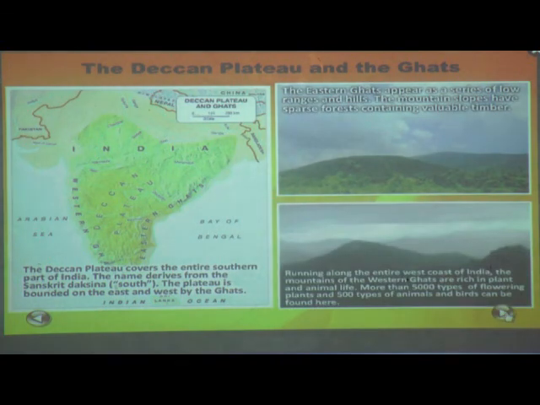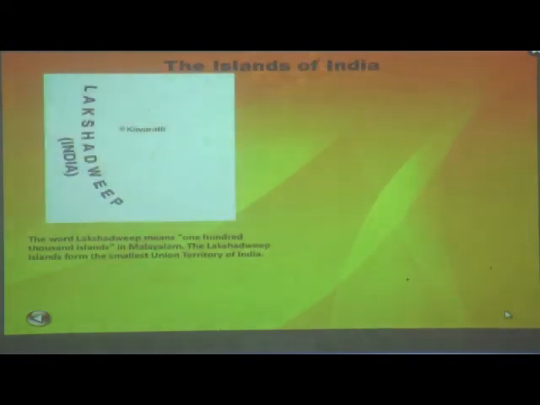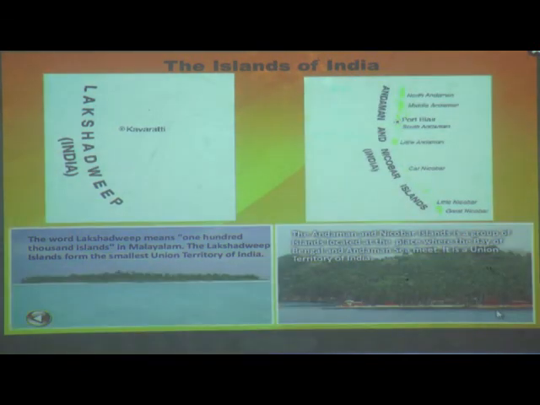Yes children. The next, the Deccan Plateau and the Ghats. Can you see in this map children the Deccan Plateau? Yeah, it is here. Just now I have shown you, no? Yes children. The next one. Here are the islands of India, Lakshadweep and Andaman and Nicobar Islands.